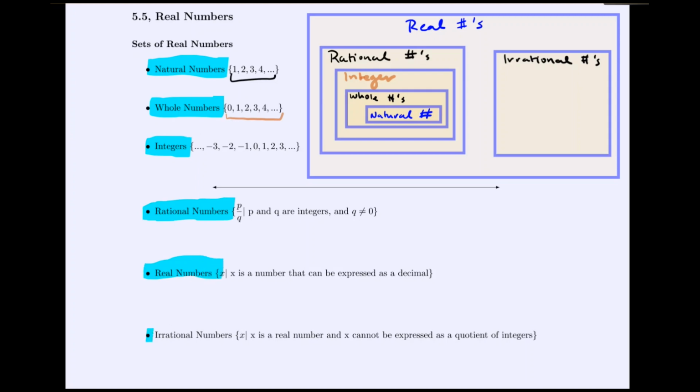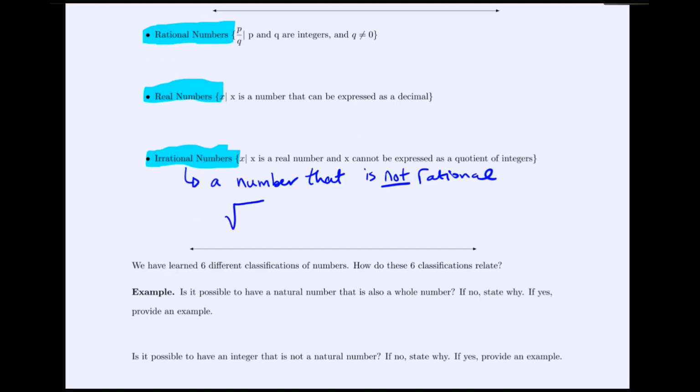And whenever you're thinking of an irrational number, you would just think of a number that is not rational. And for our class, one of our basic irrational numbers is the square root of 2 is irrational, but the square root of 4 is rational because if we type square root of 4 into our calculator, we would actually get that the square root of 4 is really the value 2. So even though it looks complicated, the square root of 4 is just hiding the integer 2, and we know integers are rational numbers.